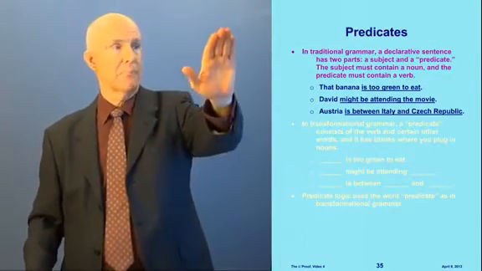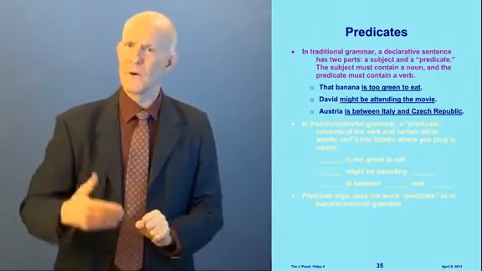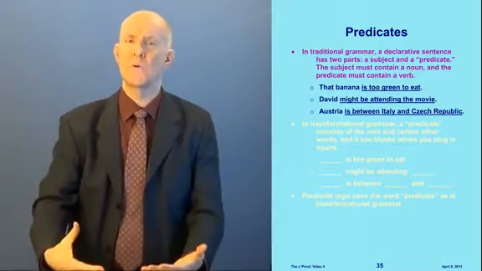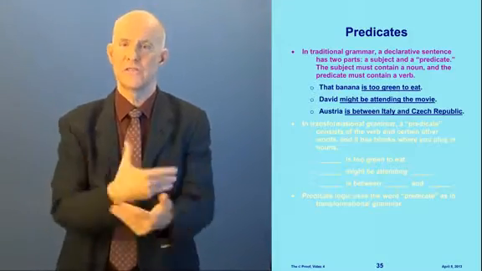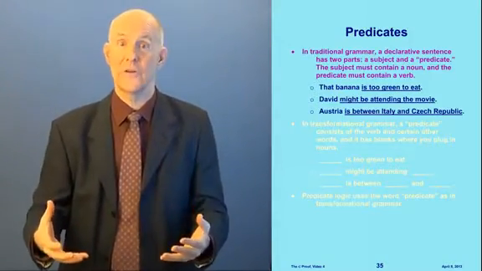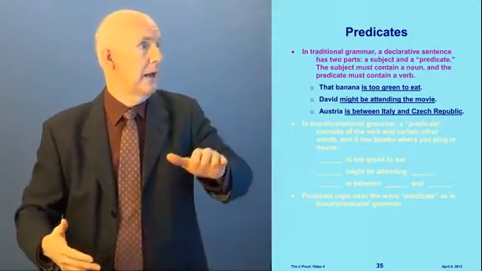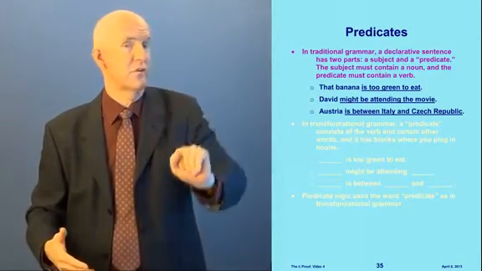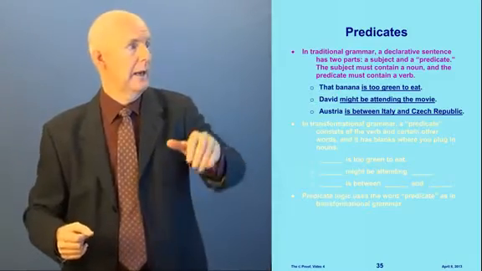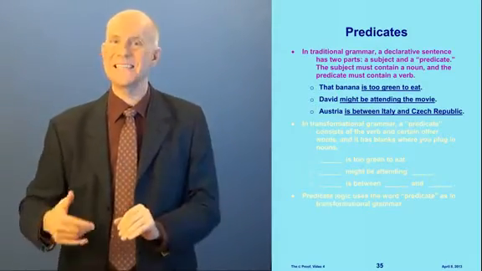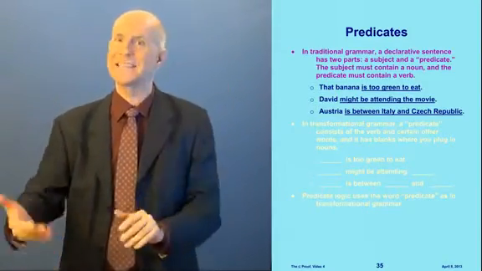Now, let's talk about predicates. In traditional grammar, now what is traditional grammar? It is the grammar that has been used for hundreds of years to describe how languages fit together, how sentences fit together in a language. A declarative sentence in traditional grammar has 2 parts, a subject and a predicate. And the subject has to contain a noun, and the predicate has to contain a verb.